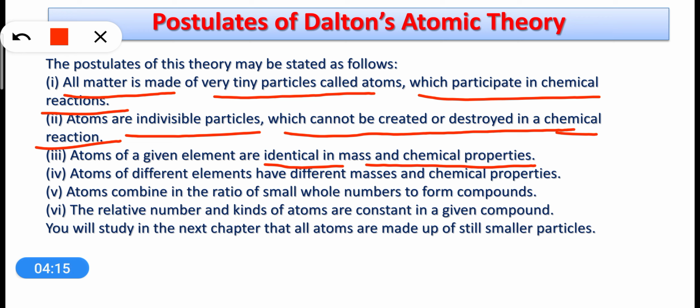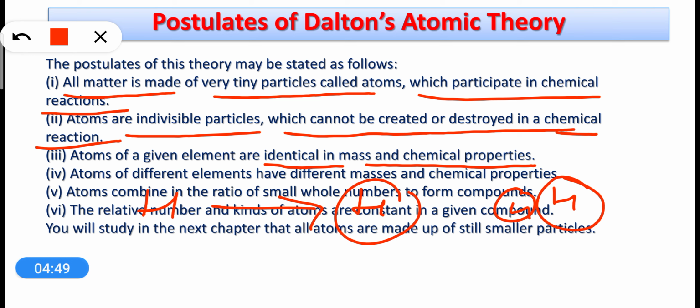For example, if we talk about element hydrogen, then wherever there are hydrogen atoms, all hydrogen atoms will be similar in their mass and chemical properties. So chemical properties and mass of all hydrogen atoms are similar. In the same way, chemical properties and mass of all iron atoms will also be similar. So this is a very important point, as you can learn here.